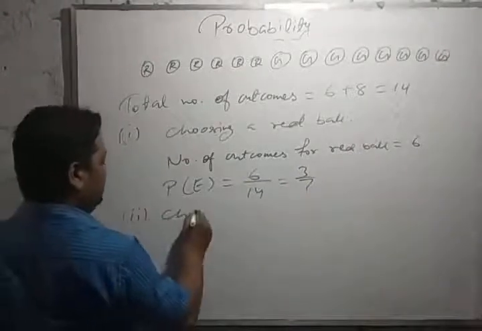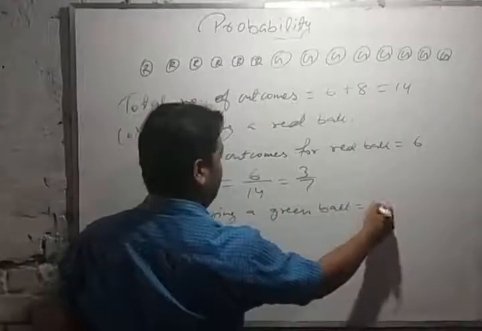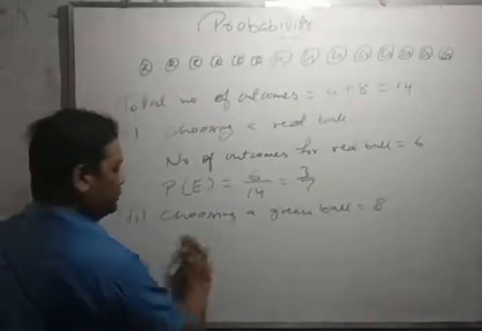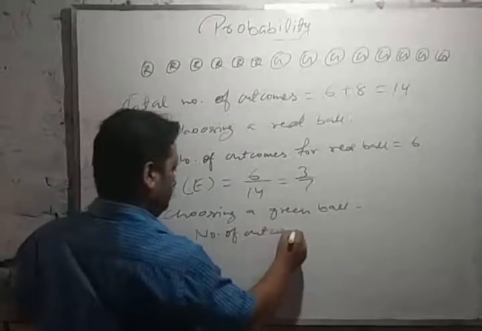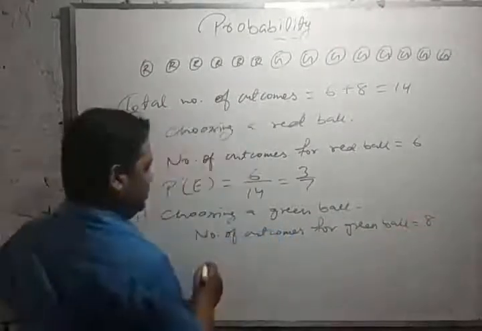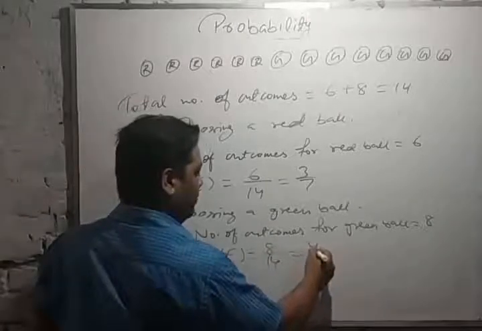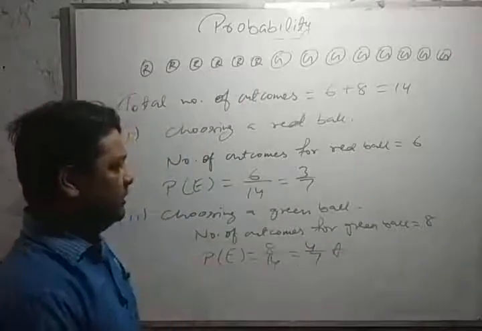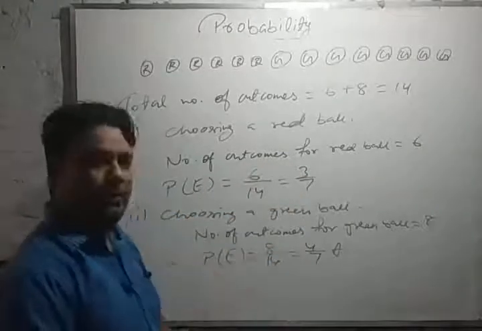Second, now choosing a green ball, same process. Choosing a green ball. So here 8. So what will P(E) be? The number of outcomes for a green ball is equal to 8. So we can write P(E) is equal to 8 by 14. It means 4 by 7. Okay. So 3 by 7 and 4 by 7. This will be the probability of getting a red ball, 3 by 7, and a green ball, 4 by 7.